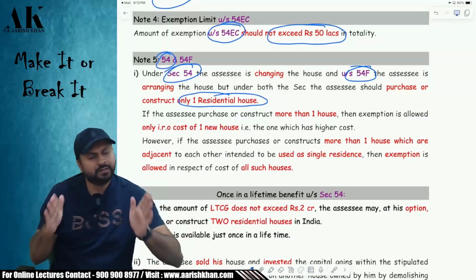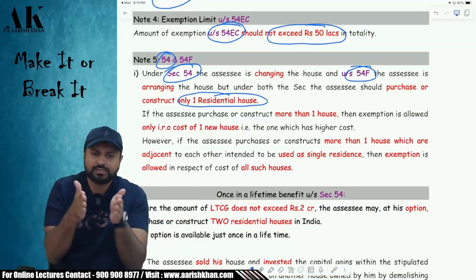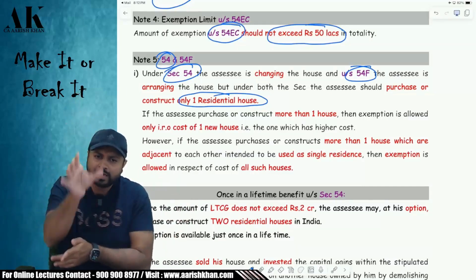But what if, in both the sections, in 54 also, 54F also, what if I buy two adjacent houses and I break the wall?